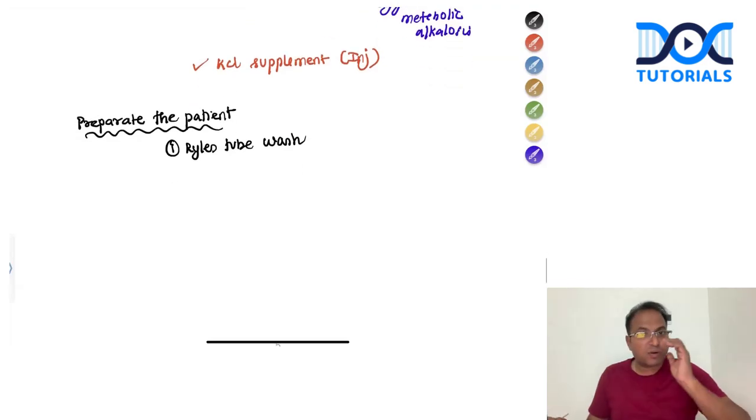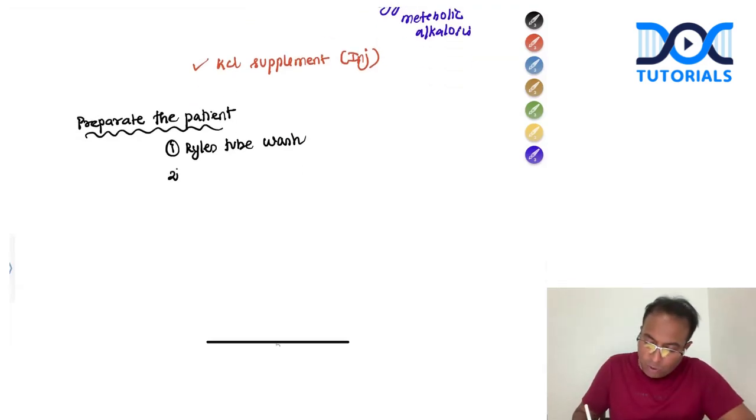Ryle's tube wash should be given. Apart from electrolyte correction, if the hemoglobin is less than 8 grams per deciliter, go for a blood transfusion also. Blood transfusion should be done.